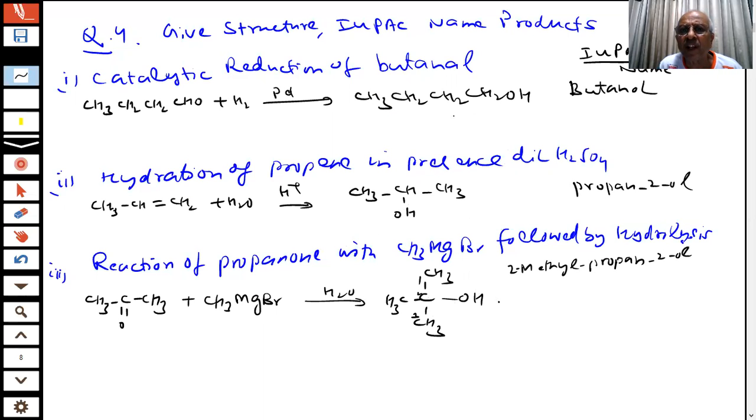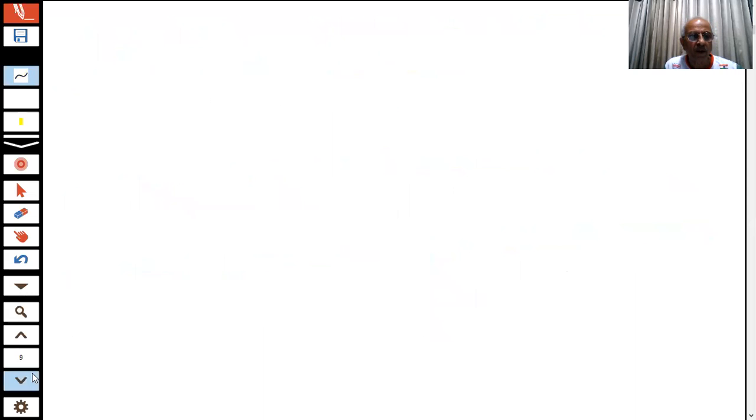If this is the question, half marks is given for this, half is given for this. So total 1 mark. This is the CBSE way of grading the papers. This is how you have to do it. Okay. You have noted down everything. I will proceed further. Copied, sir. Okay, very good.